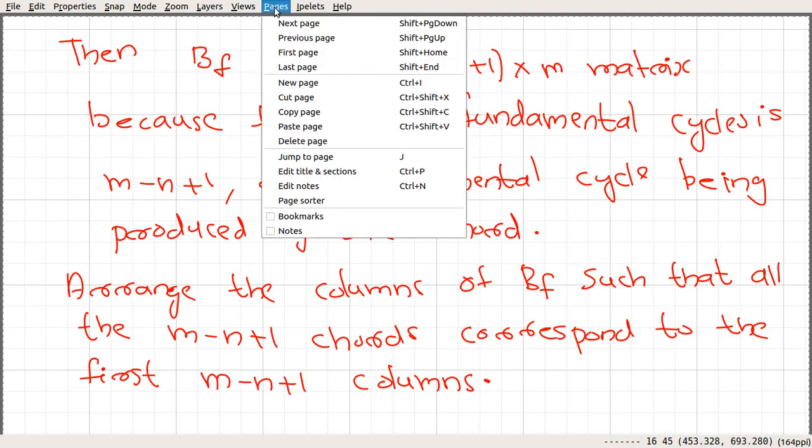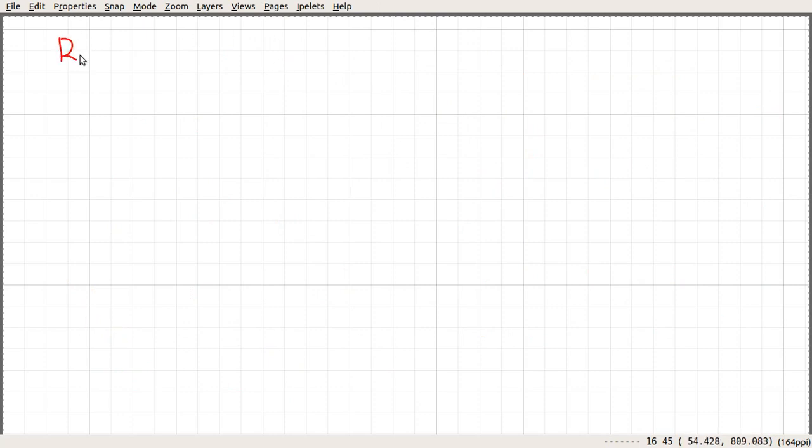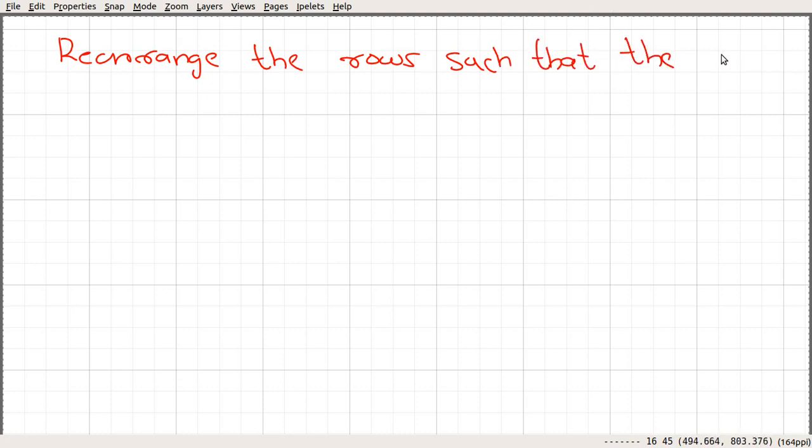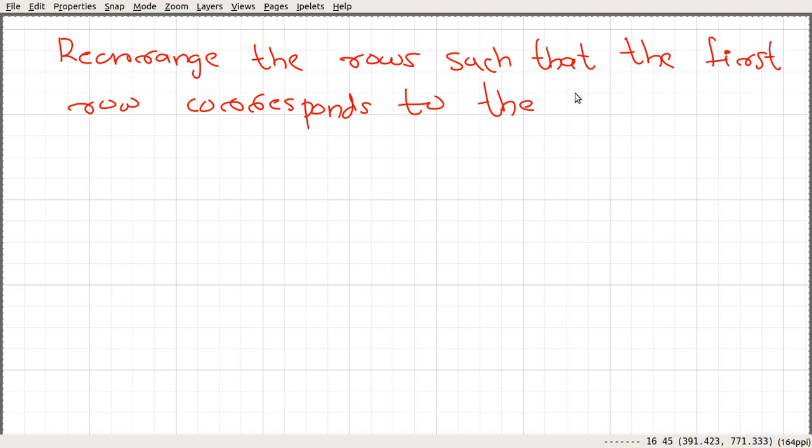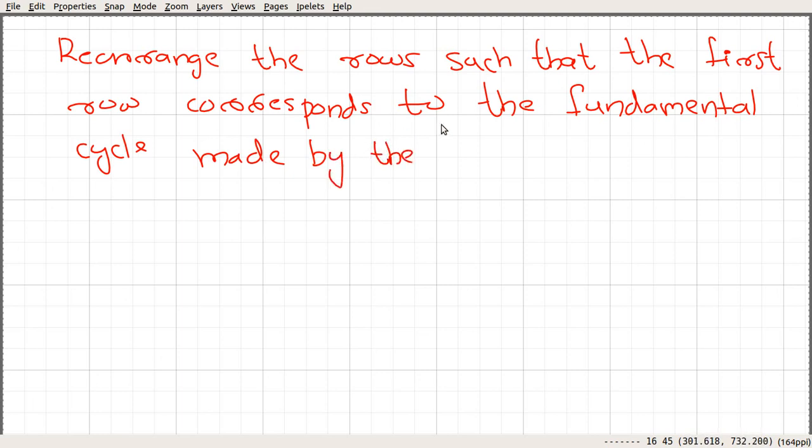We rearrange the rows such that the first row corresponds to the fundamental cycle made by the chord in the first column.